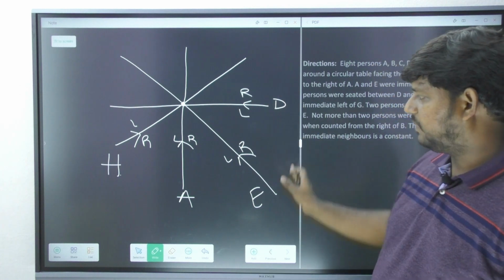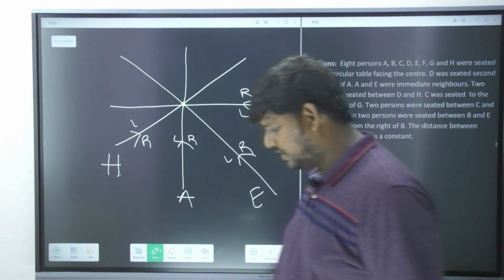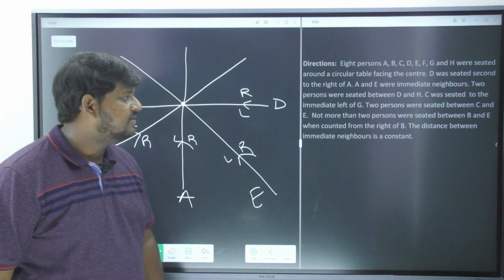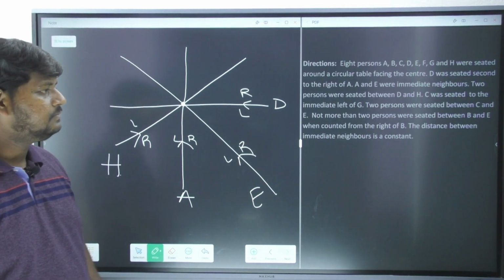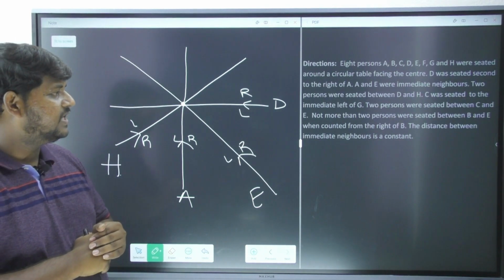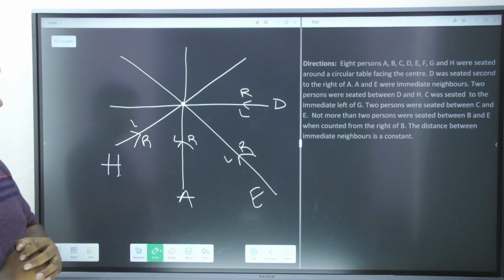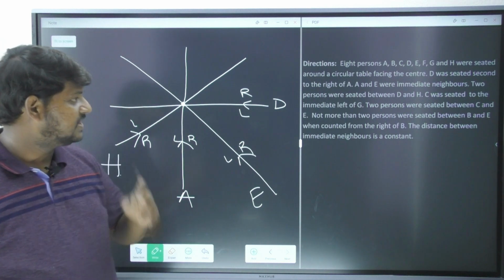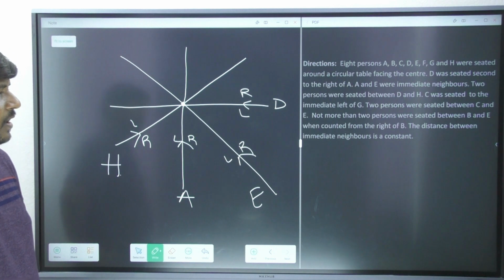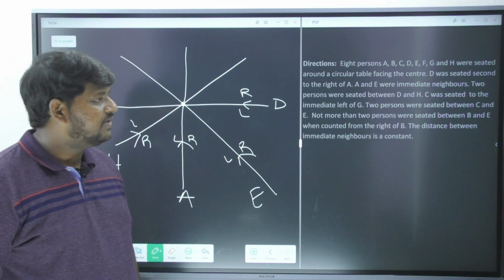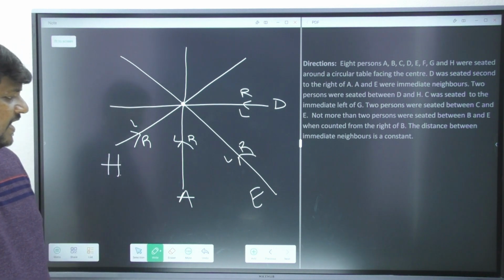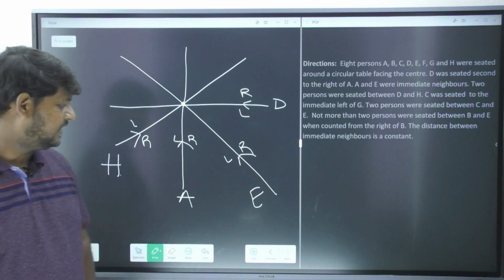So, this is the way I have placed four persons, right? Next one, what is the next information we have got here? C was seated to the immediate left of G. Immediate left of G, I have to bring C, it seems. Two persons were seated between C and E. Please understand, in between C and E, two persons should be there.